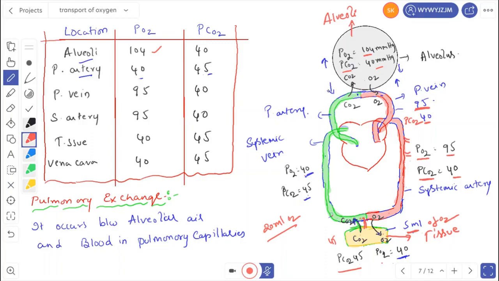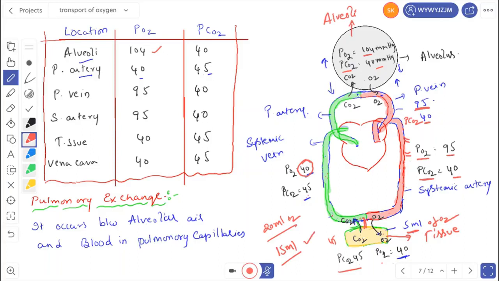Imagine that the deoxygenated blood also contains oxygen. So the deoxygenated blood also carries oxygen. How much oxygen is present in the deoxygenated blood? 100 ml of deoxygenated blood consists of 15 ml of oxygen, because 5 ml was already given to the tissues. The remaining is collected by the veins, and it becomes deoxygenated blood due to the entry of carbon dioxide. So 15 ml of oxygen is present in deoxygenated blood.